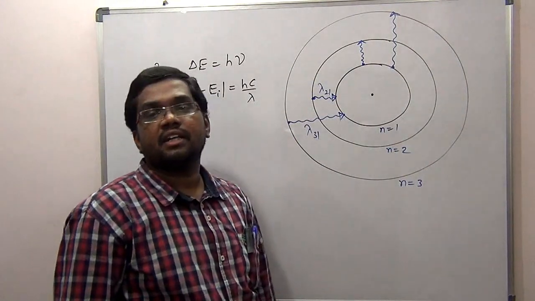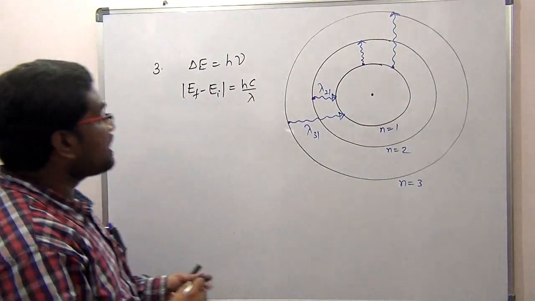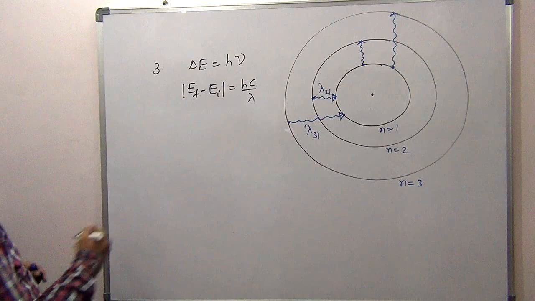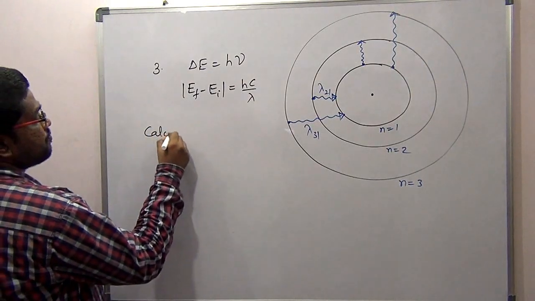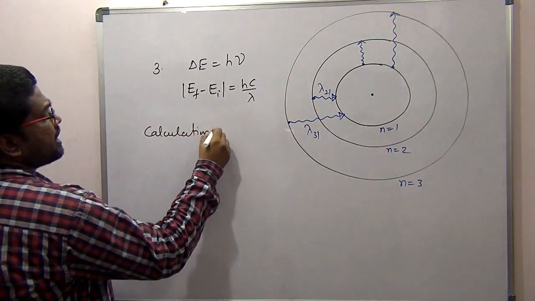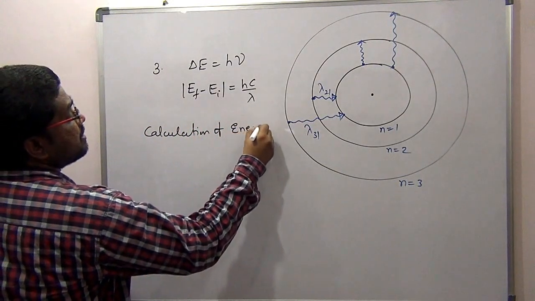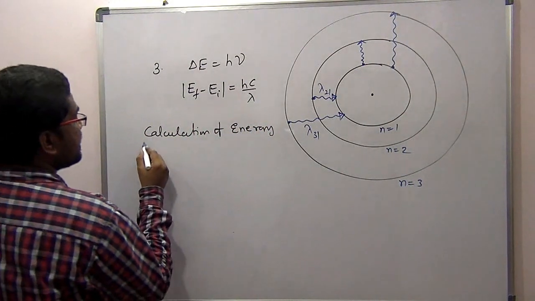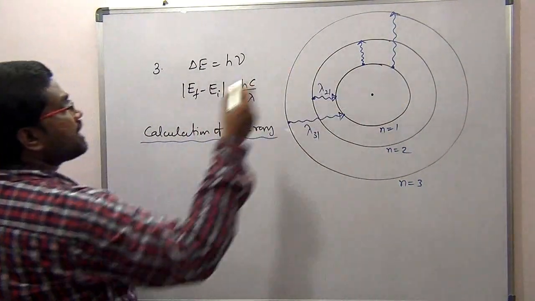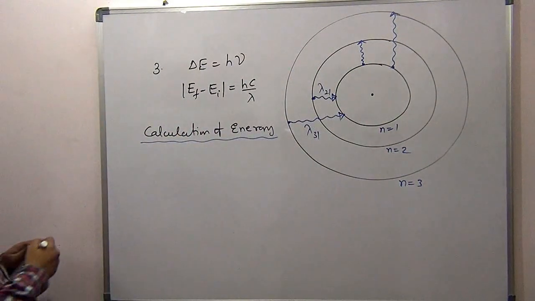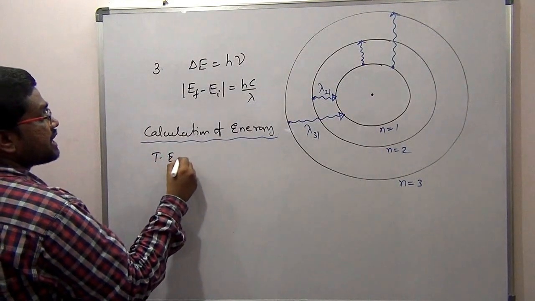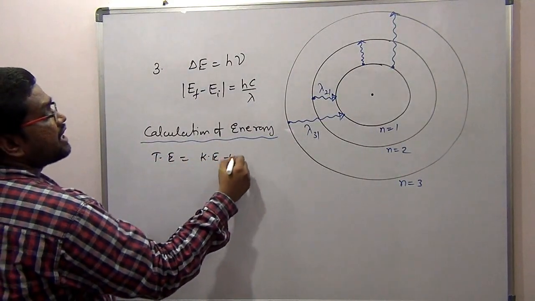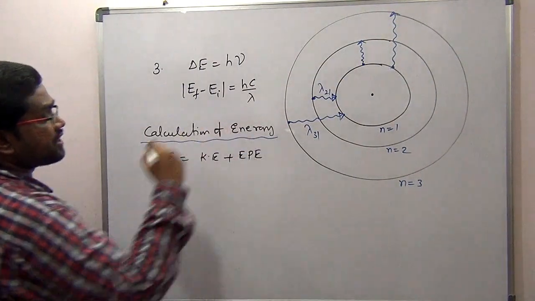But how to calculate the energy? So, calculation of energy. What is the way of calculating energy? What is the total energy possessed by it? The total energy will be the kinetic energy of the electron plus the electrostatic potential energy, or interaction energy.